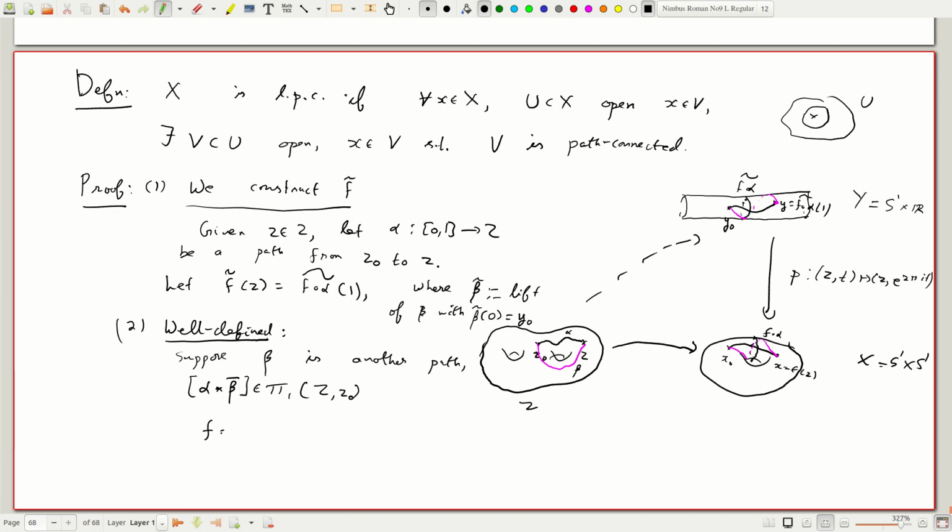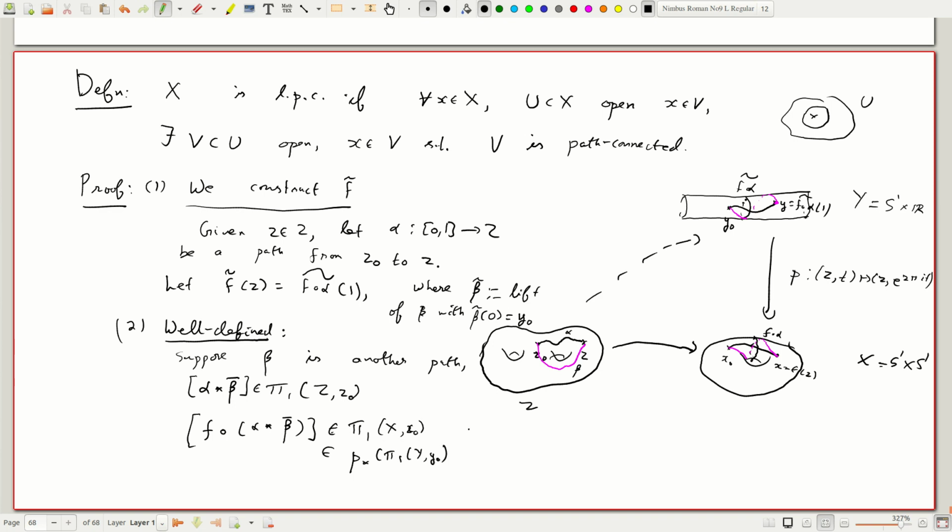So this means that F composed with alpha star beta bar, this class, is going to be an element in pi 1 of X, X0. But we know more than that. It's also an element in p star of pi 1 of Y, Y0.